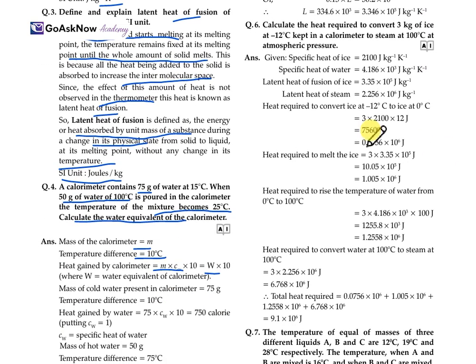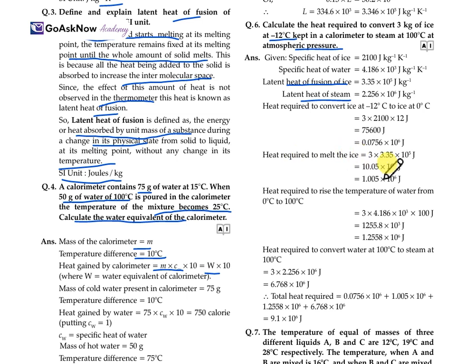Now calculate the heat required to convert the 3 kg of ice at minus 12 degrees Celsius kept in the calorimeter to steam at 100 degrees at atmospheric pressure. Again, write the value of specific heat for the ice, water, and then latent heat of the fusion of ice and latent heat of the steam. Heat required to go from minus 12 degrees Celsius to 0 degrees will be 3 into 2100 into 12, we get 0.0756 into 10 raised to the power 6.